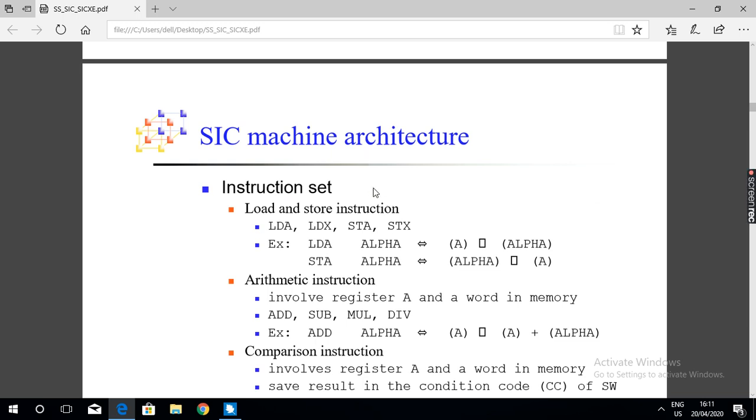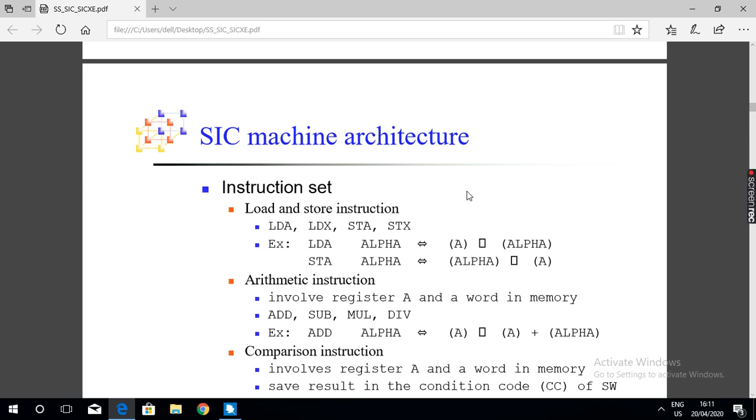Instruction set. What is instruction set? Instruction set is a set of instructions supported and recognized by a particular machine. It is the set of instructions that is allowed, that can be recognized, that are permitted by the machine.